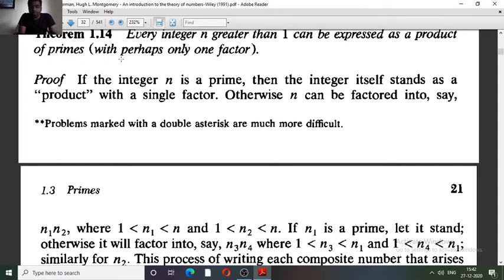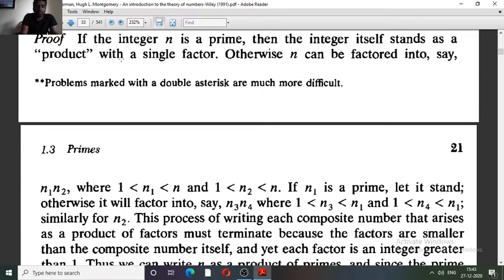If n is a composite number, then by using the definition of composite number we get some divisor for this n. That is, we get some divisors other than 1 and n, some nontrivial divisors which divide n. So if n has positive divisors, then n can be factorized into say n1 and n2, where n1 lies strictly between 1 and n. Similarly n2 lies strictly between 1 and n.